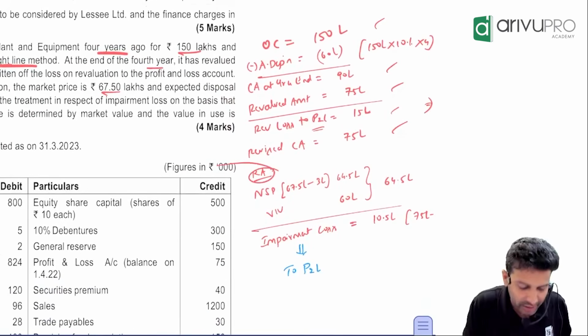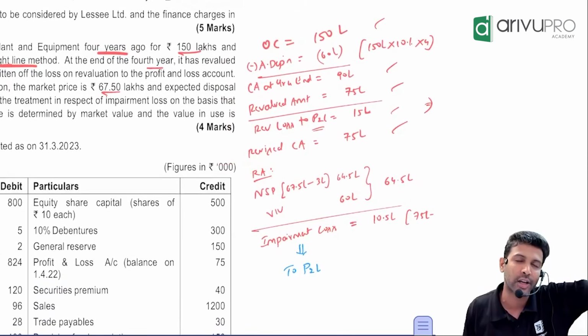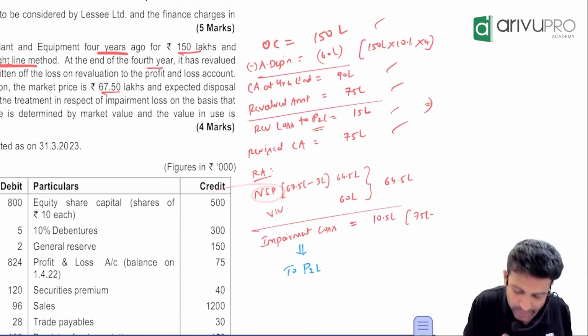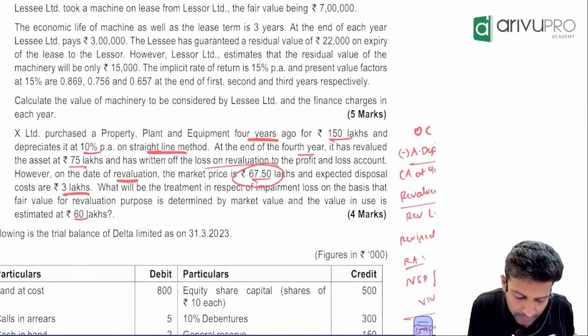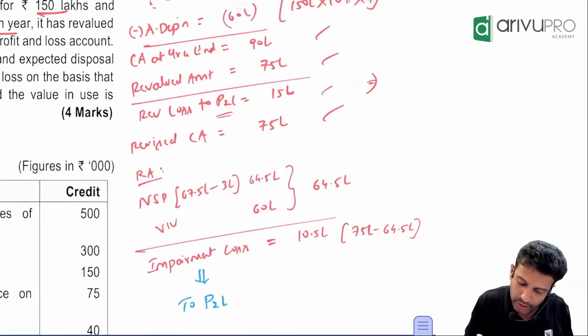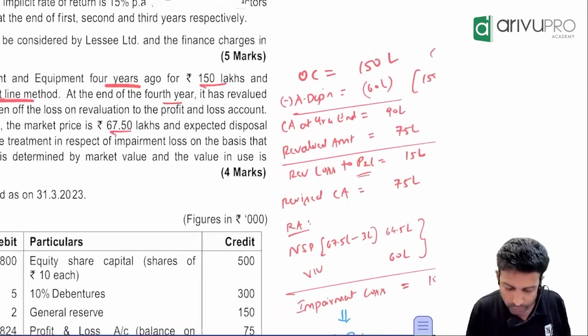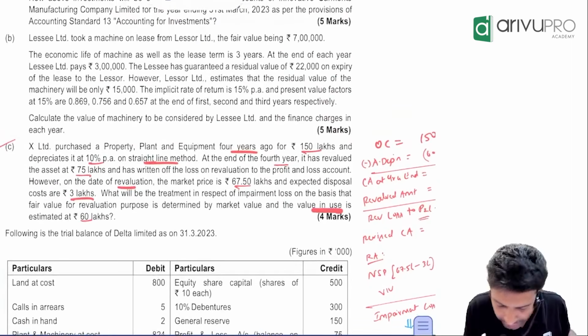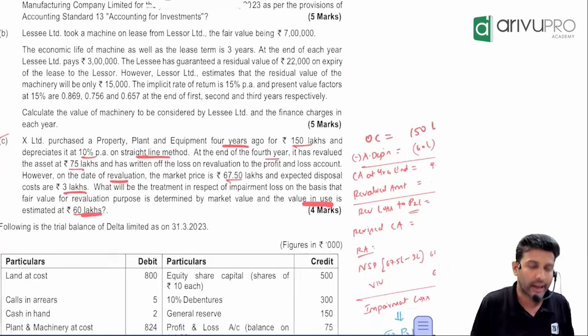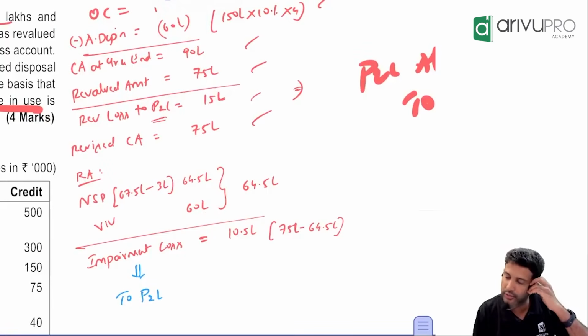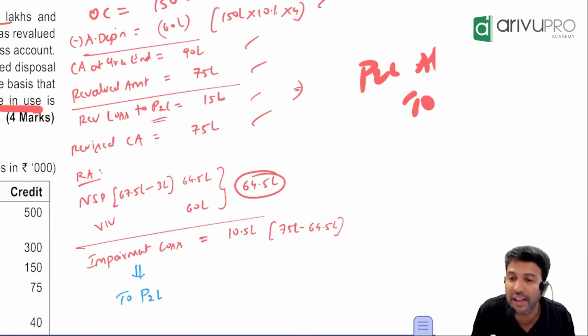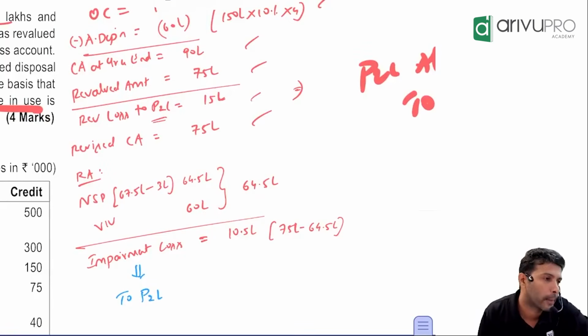To find the recoverable amount, we compare two and take the higher of the two. What are those? NSP and value in use. How much is NSP? Market price, selling price minus selling cost. If you do that, you will get 64.5. Value in use, they must have given, check here. Value in use is 60 lakh. Given. So what is the recoverable amount? Lower of the two or higher of the two? Higher of the two, which is 64.5 lakh.